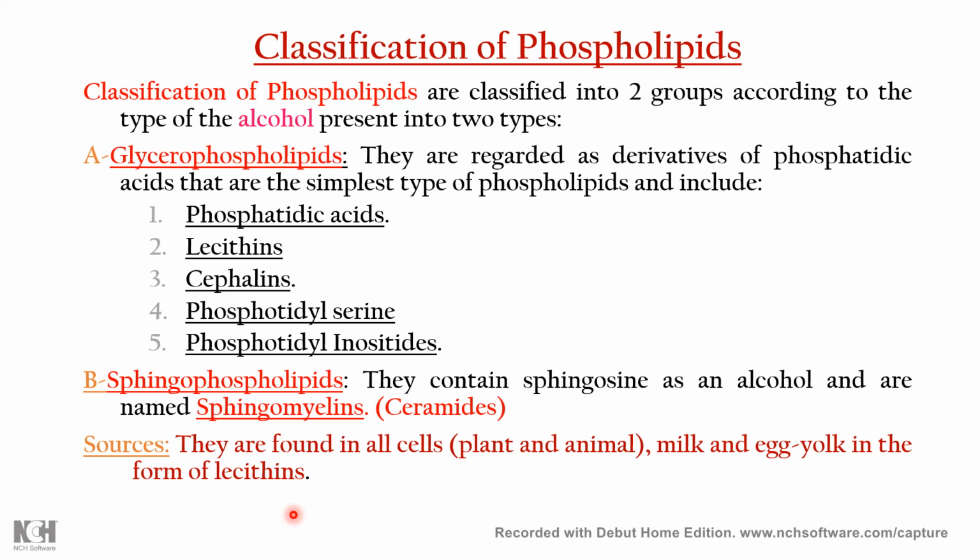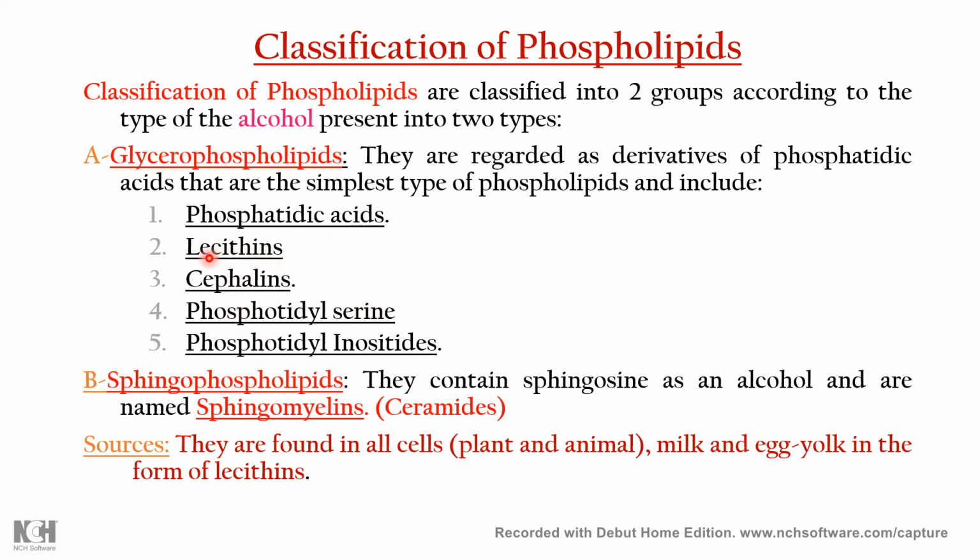As I told you, phospholipid can be classified into glycerophospholipid and sphingophospholipid, on the basis of glycerol and sphingosine. But glycerophospholipids are further classified, on the basis of the nitrogenous base, into lecithin, cephalin, phosphatidylserine, and phosphatidylinositol.